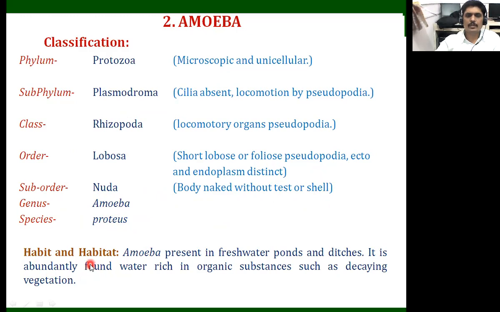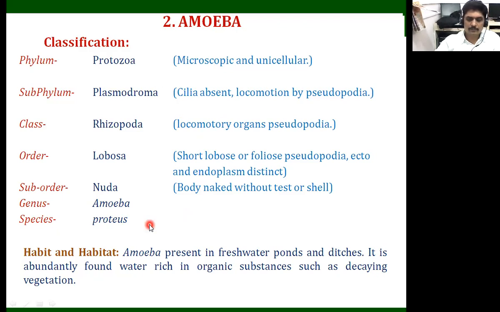Where they are found and how we observe them. When we look at the amoeba, it is generally found in freshwater ponds and also ditches. It is abundantly found in water rich in decaying organic matter, organic substances like decaying vegetation, plant debris or any other decaying matter. Those are found in the water body where this amoeba occurs in large numbers. So here we have observed the systematic position and habitat.